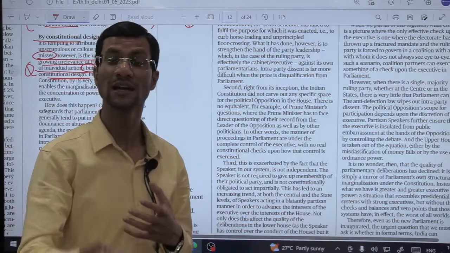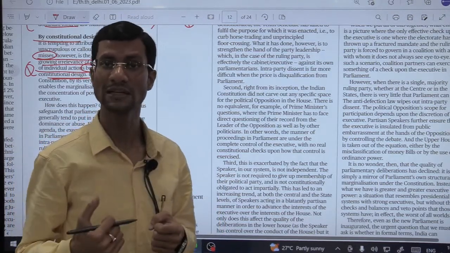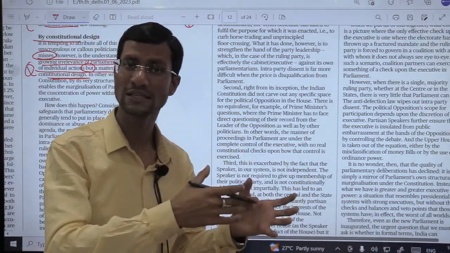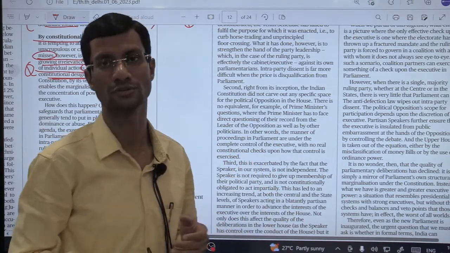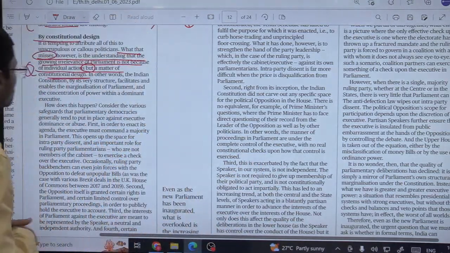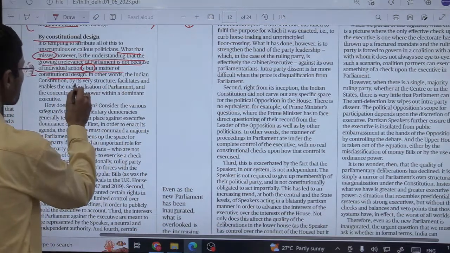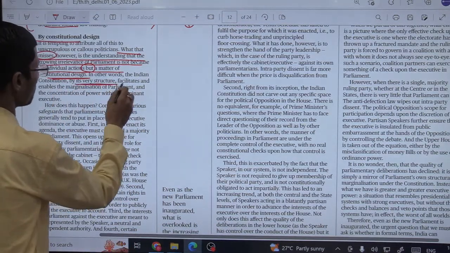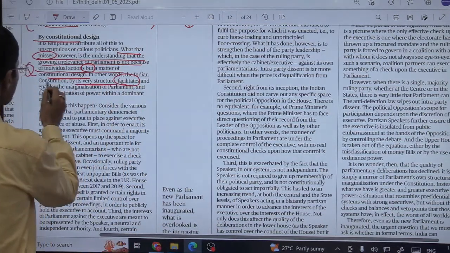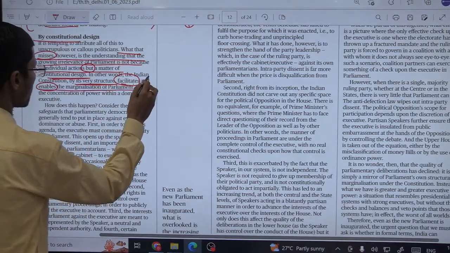Means he is saying that if things like this are happening, it is because of the constitutional design and not because of any particular individual. Keep in mind this thing. In other words, the Indian Constitution by its very structure facilitates and enables the marginalization of parliament.